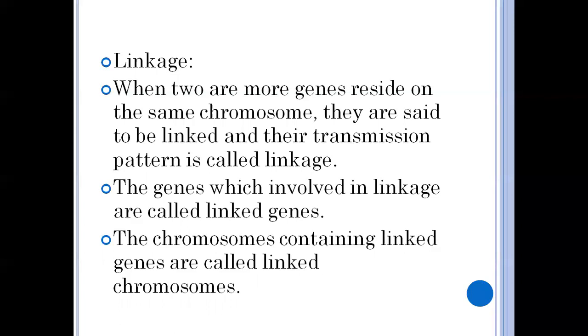So what happened here? The genes are linked, the genes present on the chromosome are linked and they transmit to the next generation. This phenomenon is called linkage. The genes involved in this linkage process are called linked genes. The chromosome which consists of the linked genes is called a linked chromosome.